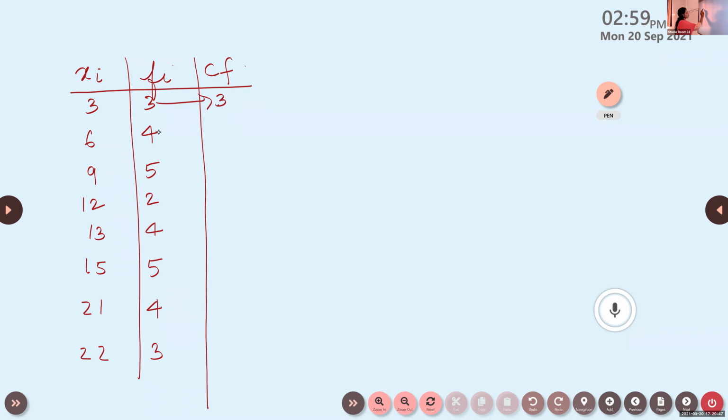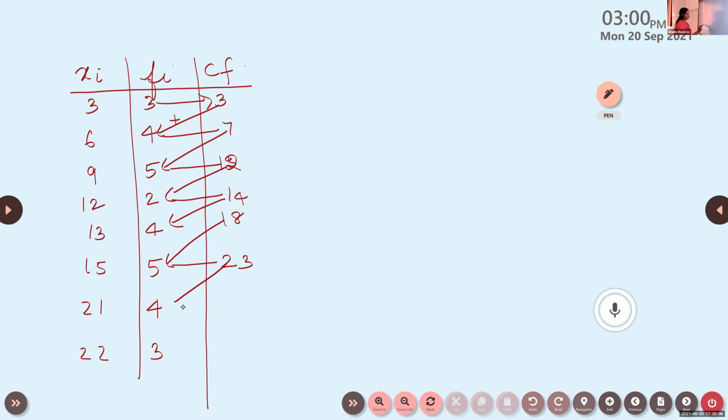Then 3 plus 4 is 7, 7 plus 5 is 12, 12 plus 2 is 14, 14 plus 4 is 18, 18 plus 5 is 23, 23 plus 4 is 27, and 27 plus 3 is 30. Sigma Fi will be the same as the last entry in the cumulative frequency, 30.